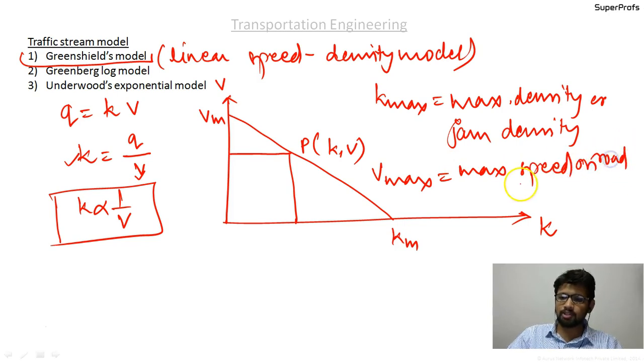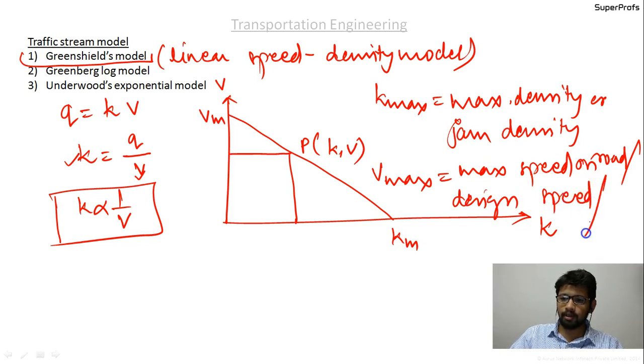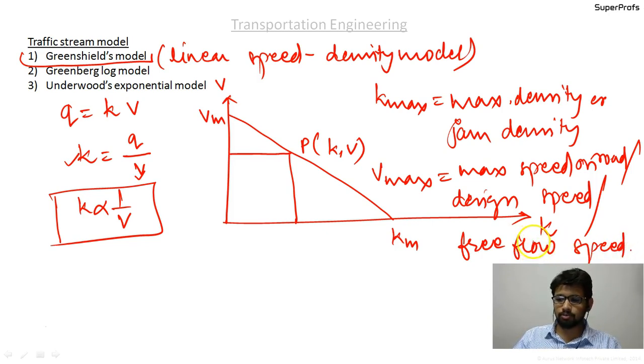It is also the design speed, because the maximum allowable speed is the upper limit of design speed, and it is also called the free flow speed. Free flow speed means there is no obstruction to the speed, and it is the maximum possible speed.